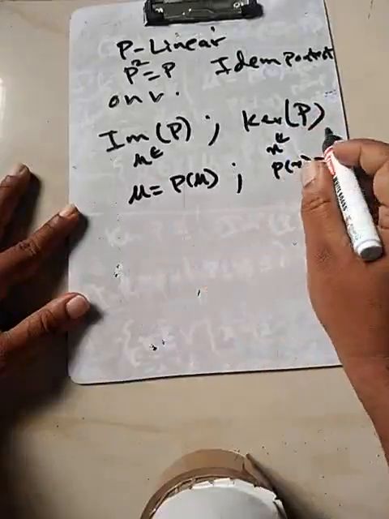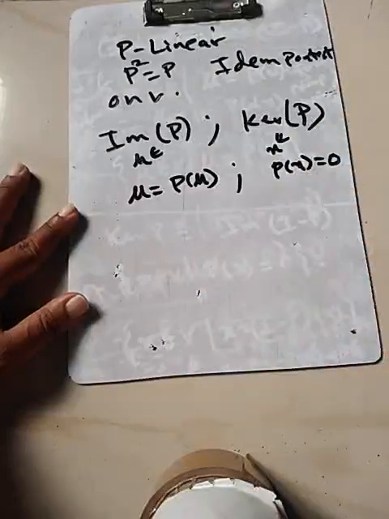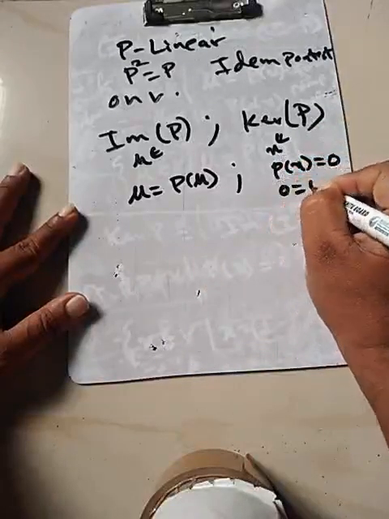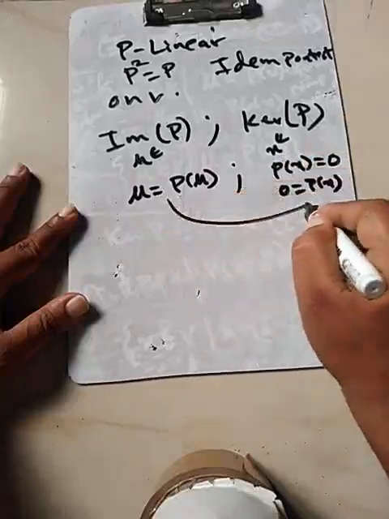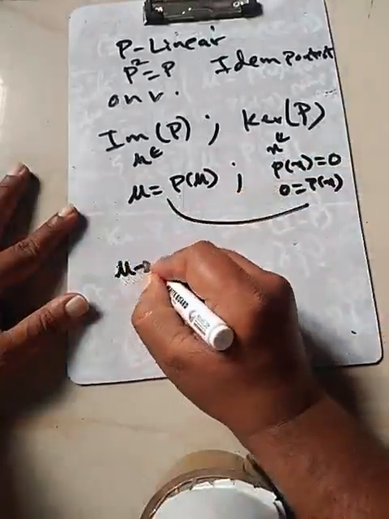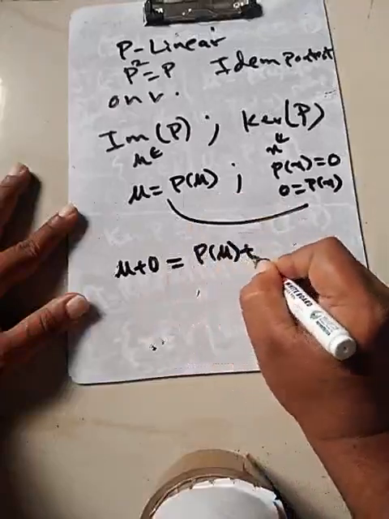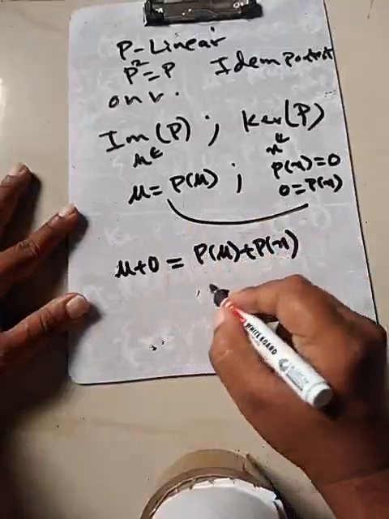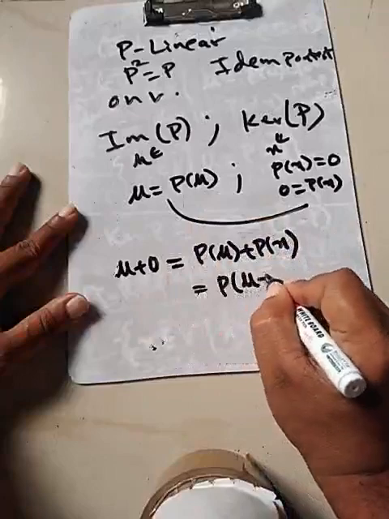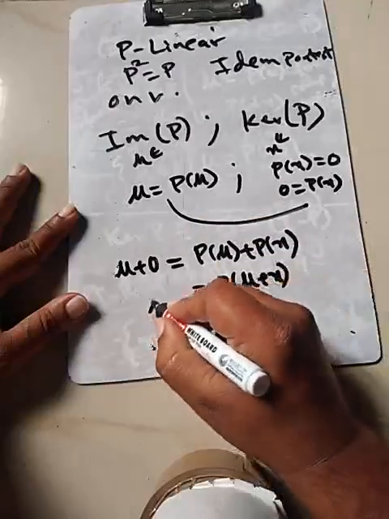So U plus X, when P is applied, is P of U plus P of X, which is nothing but P of U plus X. This is what? U.